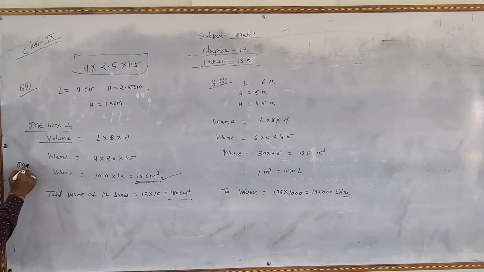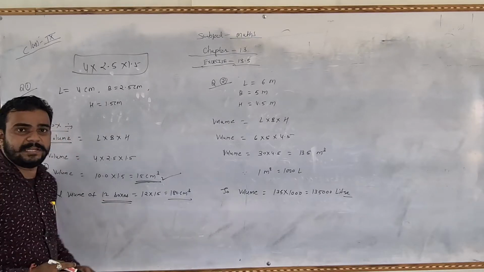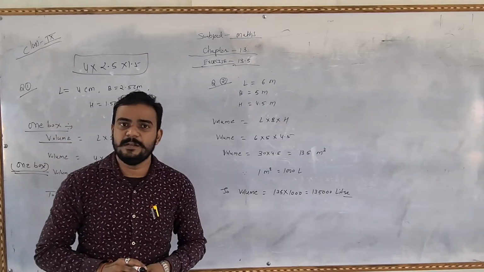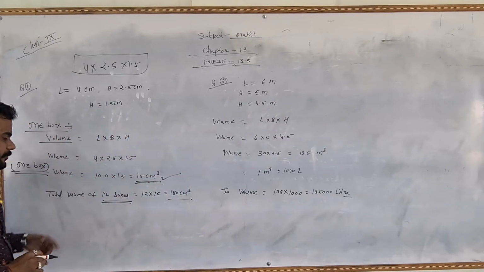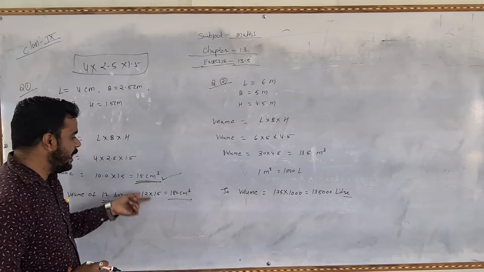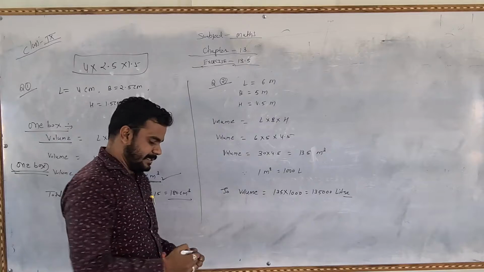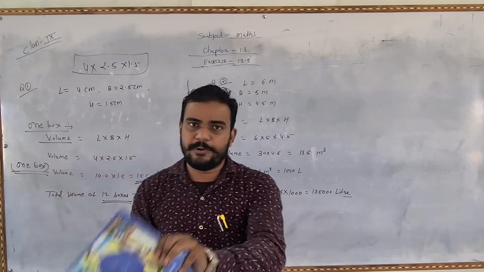Volume of one box. Okay. So now the question is saying that there are 12 matchboxes. So we have to find out the volume of 12 matchboxes. So the total volume of 12 matchboxes is equal to 12 multiplied by 50, which is 180 centimeter cube. This is our first question, and I hope you understood very well.